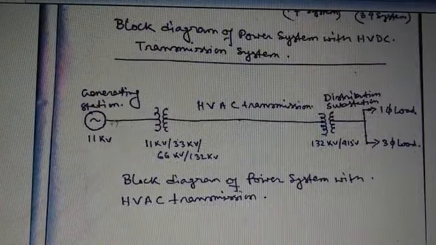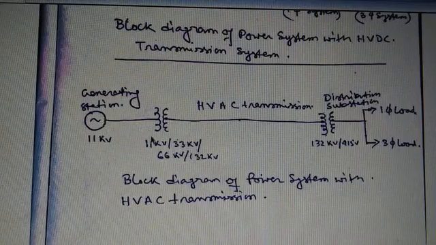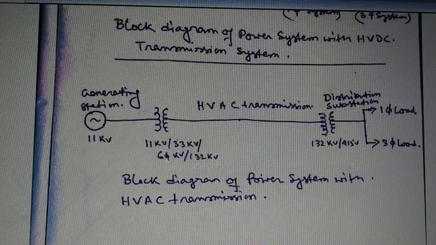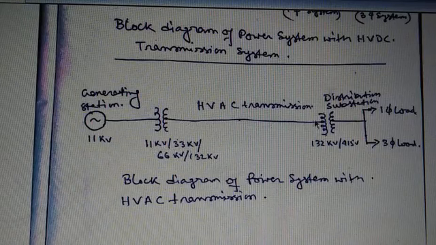Now here also a generating station is present where 11 kV is generated inside the alternator, and this 11 kV is converted into 132 kV. 132 kV, because it is the standard transmission voltage in our country. So this 11 kV is converted into 132 kV with the help of different steps like 11 kV to 33 kV, 33 kV to 66 kV, and 66 kV to 132 kV, and that's all. So this is the high voltage transmission line.